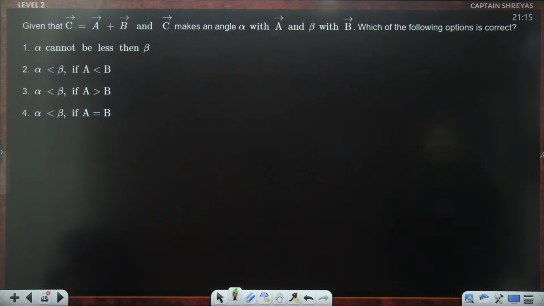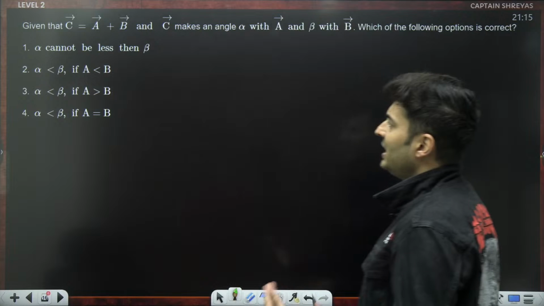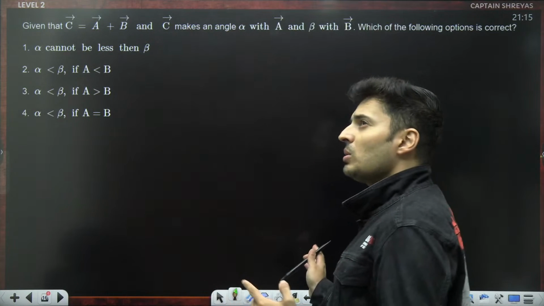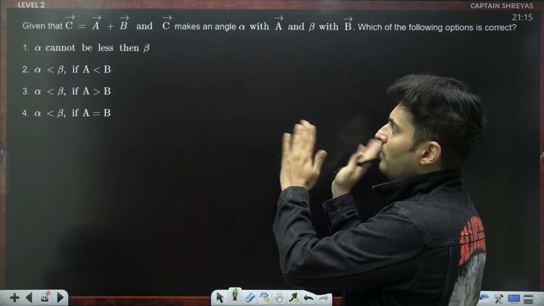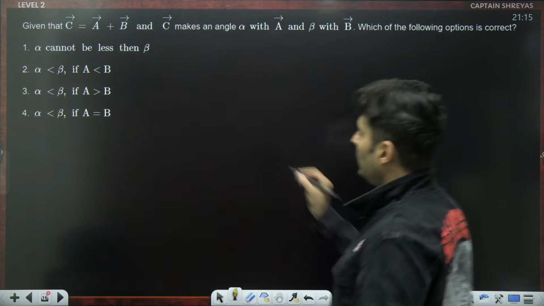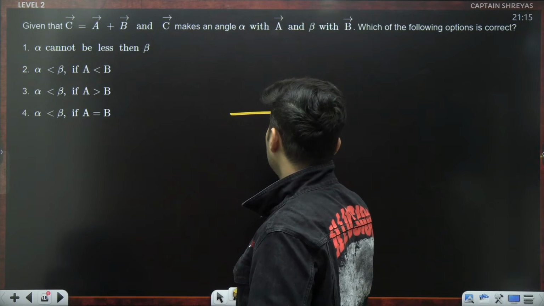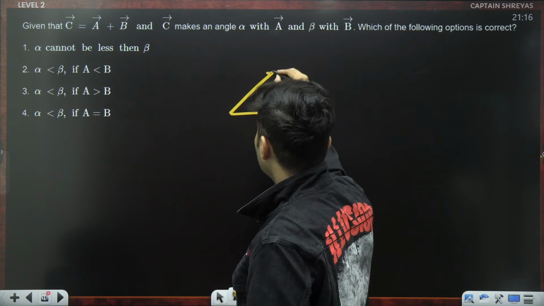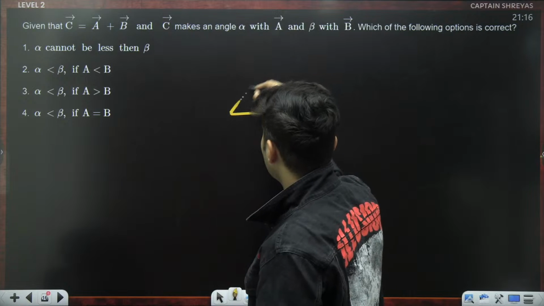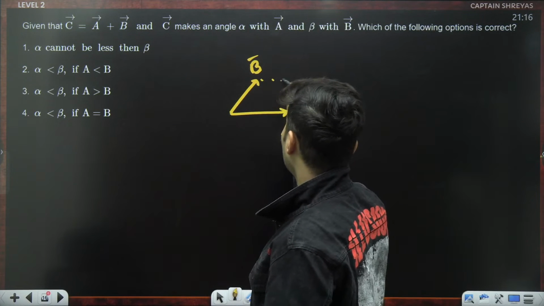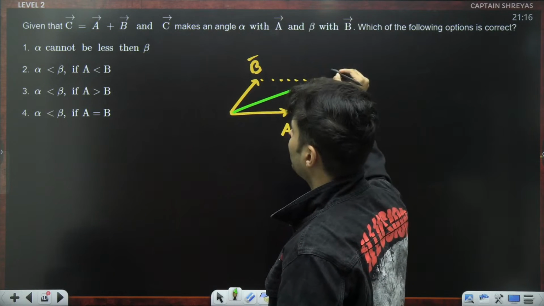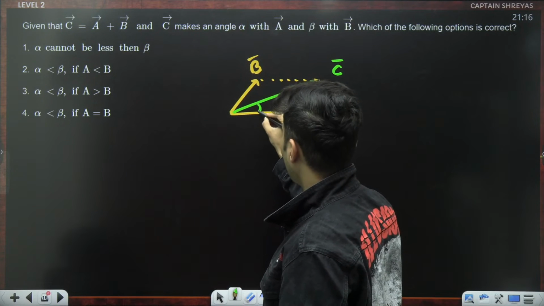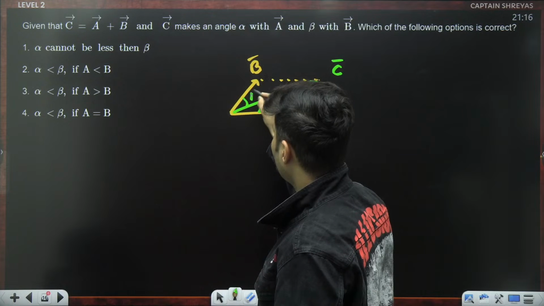C is A plus B, and C makes an angle alpha with A and beta with B. Which of the following options is correct? Alpha and beta are the angles made with the vectors. So I think it's better if I look at the resultant making some angle. Maybe I will look at the parallelogram law. It will look easier. So this is A vector, and this is B vector. If I draw a beautiful parallelogram, it will look like this, and this is our resultant, which is C. And this angle is alpha, and this angle is beta.